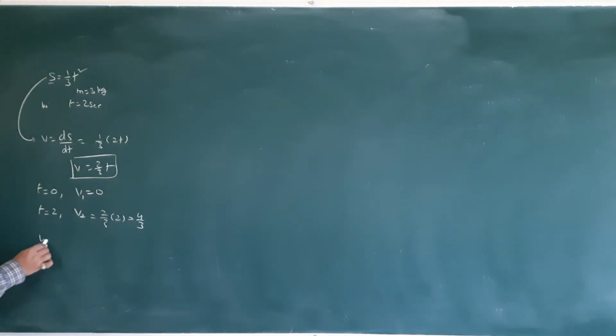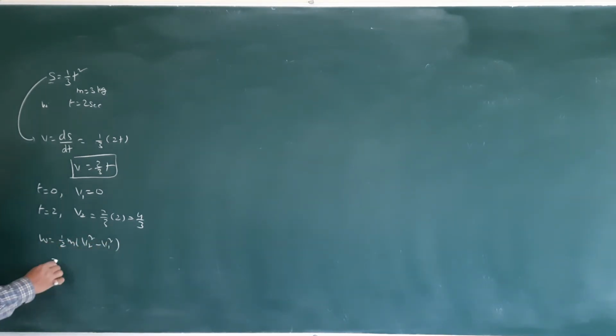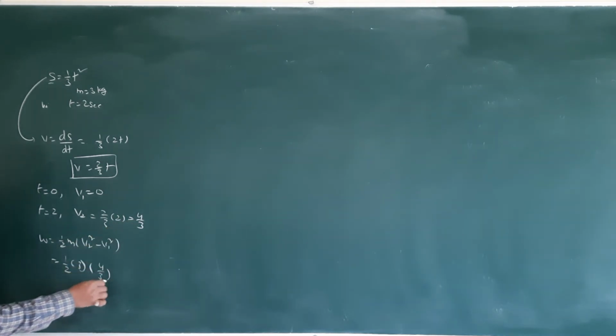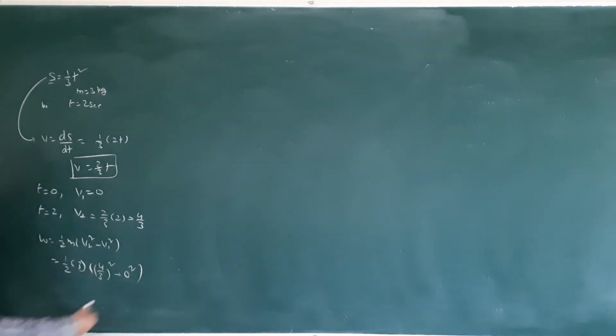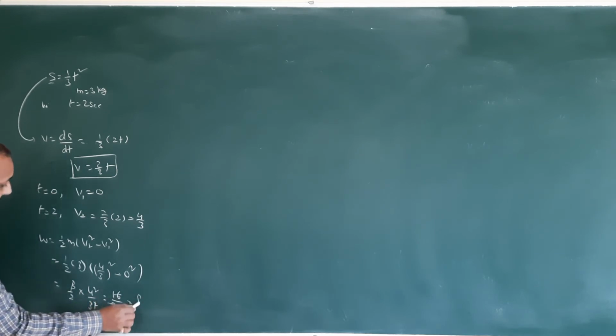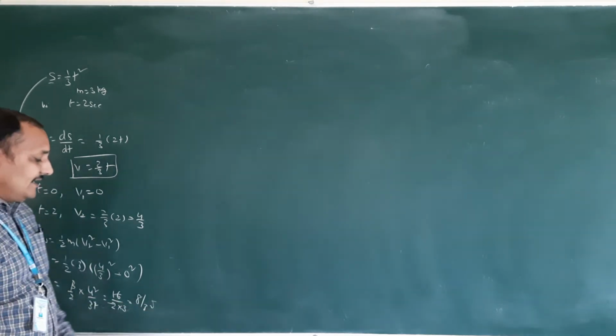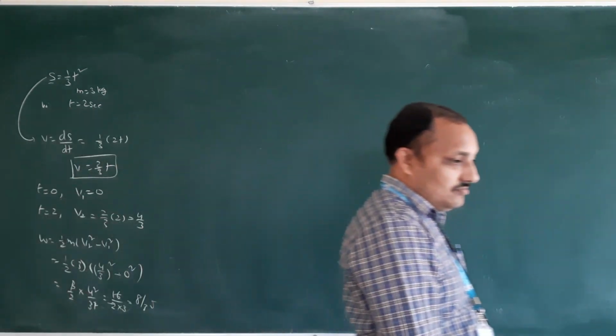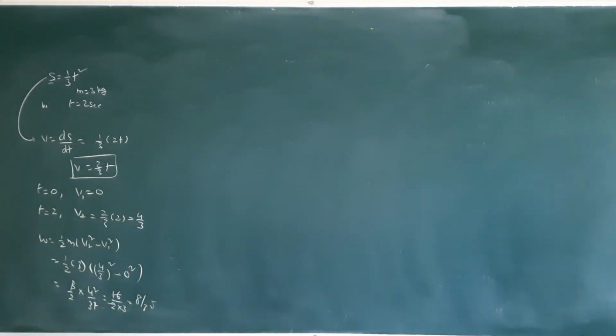So work done is half m, v2 square minus v1 square, half into 3, v2 value 4 by 3 whole square minus 0 square. So 3 by 2 into 4 square by 3 square. One 3 will be cancelled. So 16 by 2 into 3, so 8 by 3 joules. 8 by 3 joules, option 2 is correct.